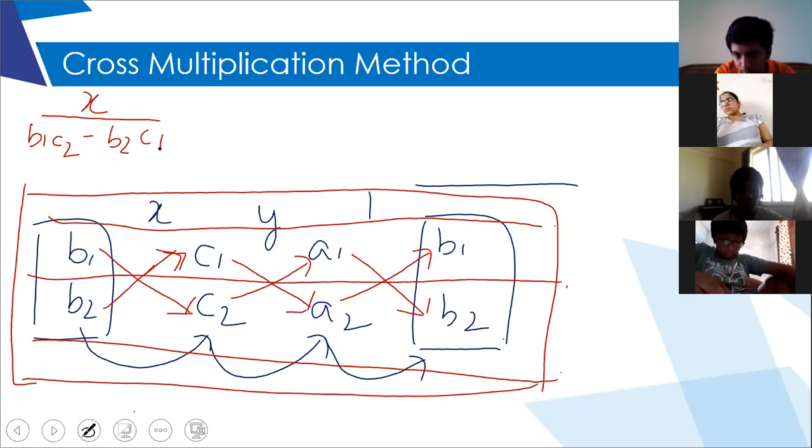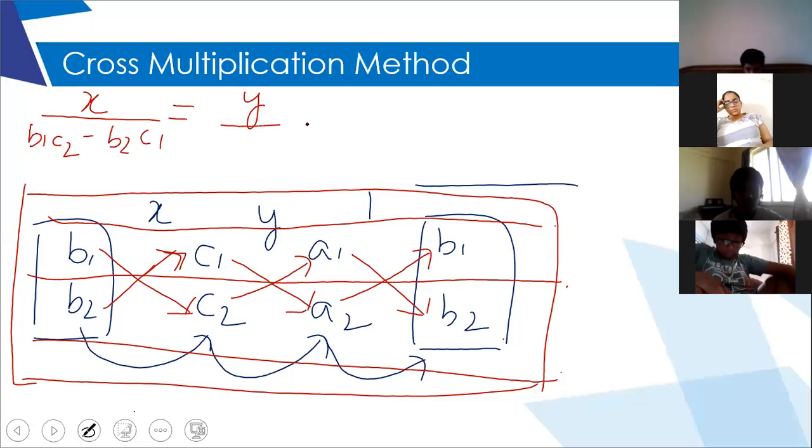So after doing all these steps, I wrote X, then I put the upon sign. Then I check the two columns on either side of X. On the left side of X, just below X, are B1, B2. On the right side of X are C1, C2. You will first multiply the arrow which is pointing downwards, that is B1, C2. Then put a minus sign. Then multiply the arrow pointing upwards, which is B2, C1. Then put the equal to sign.